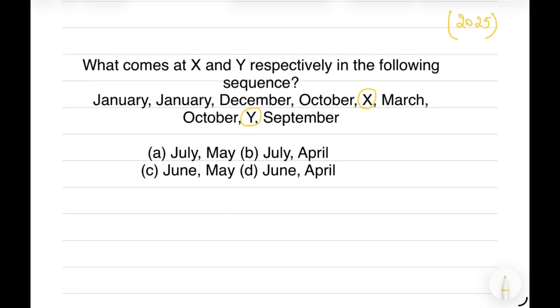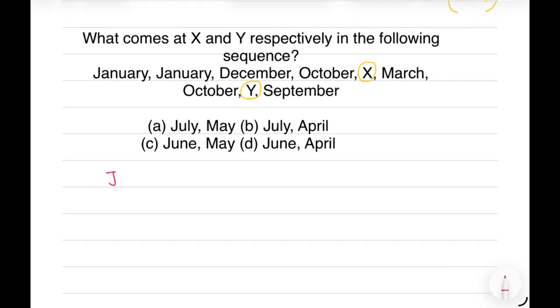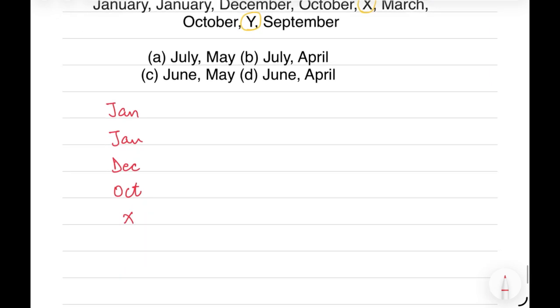And we have to find out the value of X and Y. And they follow a certain path. Now first is January and second is January. So the difference between the months is 0. If we subtract 0 months from January, we get January. That is, something is being subtracted in the whole sequence.